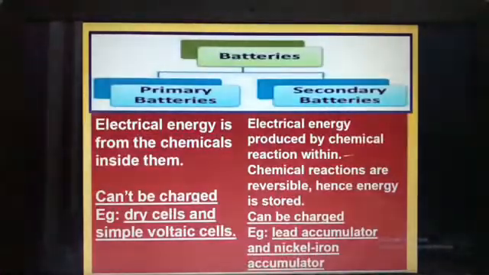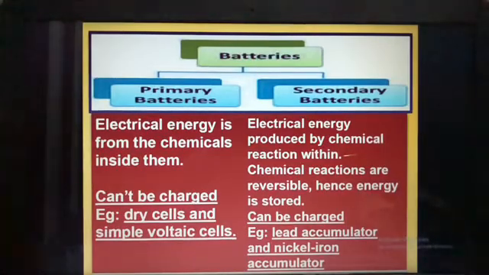These are the batteries. Then we had seen the difference between the batteries. There are two types of batteries: one is primary battery, another one is secondary battery. Electrical energy is from the chemicals inside them. So what is electrical energy? Now, this energy is used by the chemicals which are present inside the batteries. This can't be charged. Once the chemical is over, you have to replace the dry cells. That is called as the primary batteries.